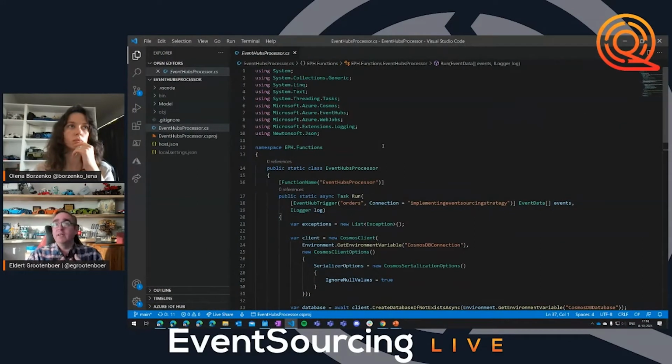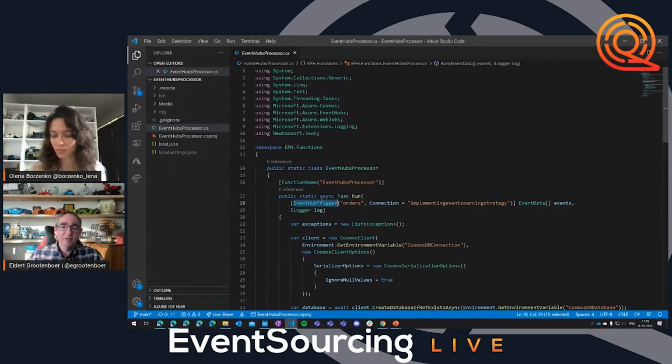And of course, functions are very nice because they are serverless. They will just spin up when needed, spin down again when they're done. But what's also amazing about functions is they have these bindings. Out of the box, we have about 30, maybe 40 bindings at the moment. And one of those bindings is the event hubs binding. Now, what does this binding mean? A binding basically allows me to completely abstract away all the implementation logic.